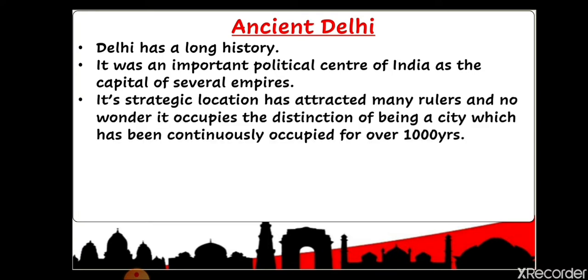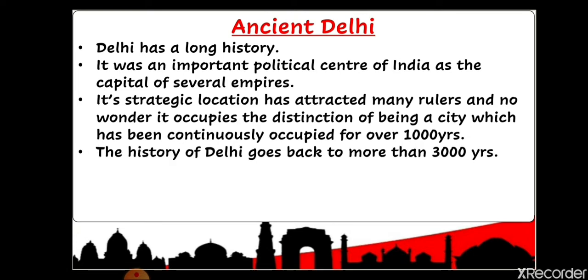Its strategic location has attracted many rulers, and no wonder it has the distinction of being a city that has been continuously occupied for over 1,000 years. Delhi was occupied by rulers for approximately thousands of years, the rulers who ruled the Indian subcontinent, or ruled nearby or in the surrounding areas of Delhi. If we talk about the history of Delhi, you may ask: where is the evidence of this city?